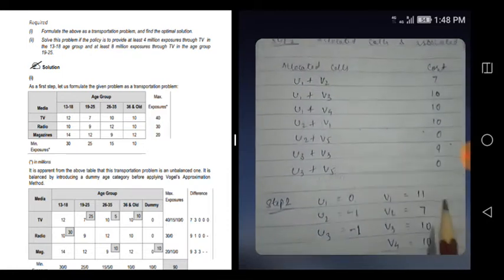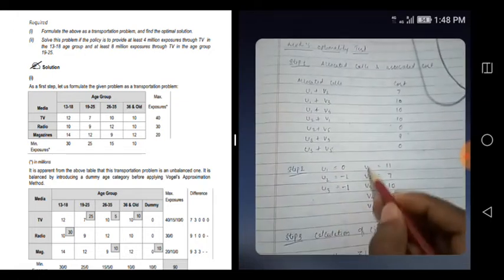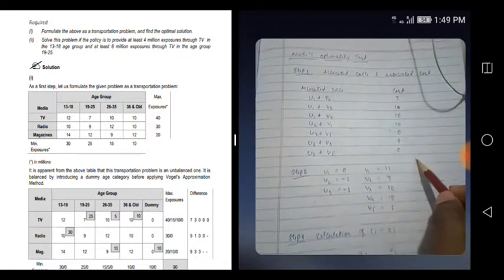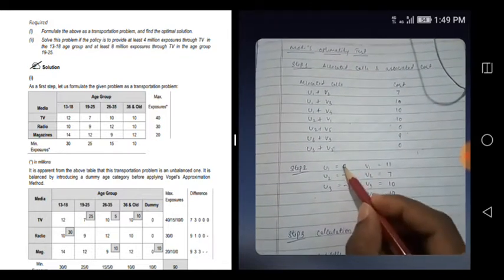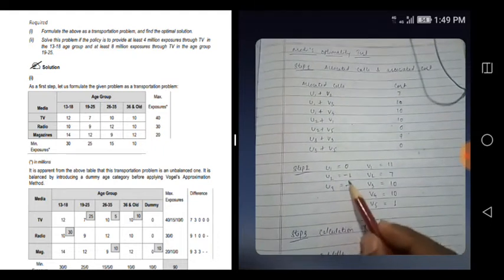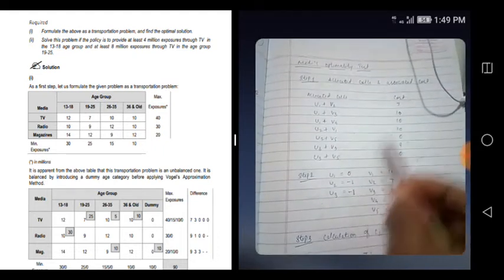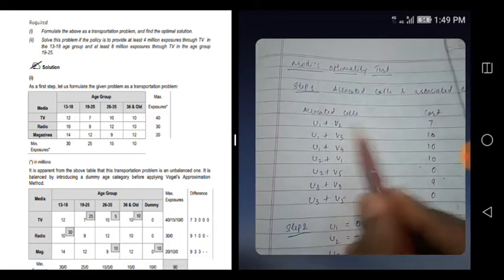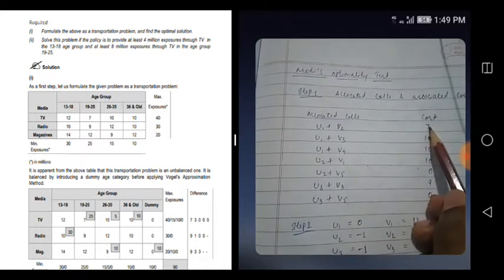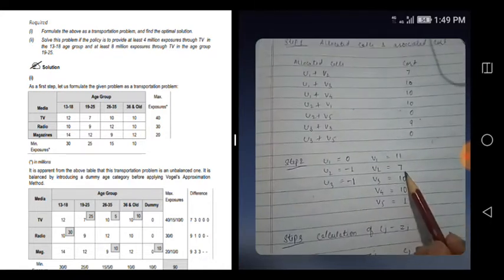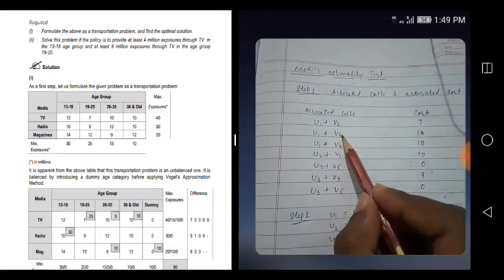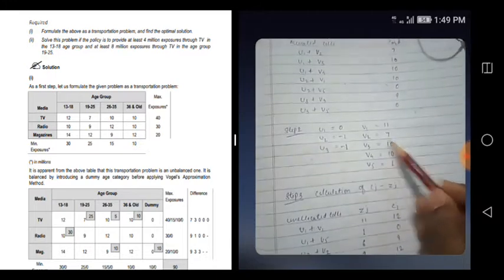The second step is to find the individual values: u1, u2, u3, v1, v2, v3, v4, v5. That's the logic I said, m plus n minus 1. Because of that, the first one is taken as 0. After that, everything you find out from here. For example, u1 is 0, so what will be v2? v2 will be 7 minus 0, so v2 will be 7. If u1 is 0, what is u3? Obviously it will be 10. Likewise you will find this one also.